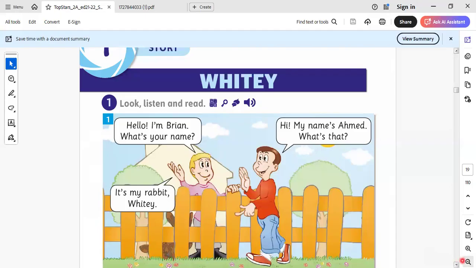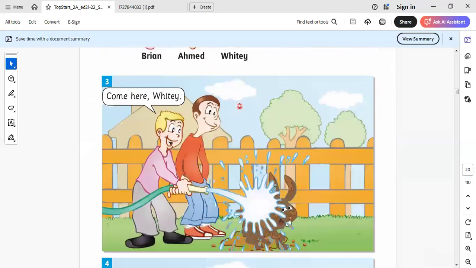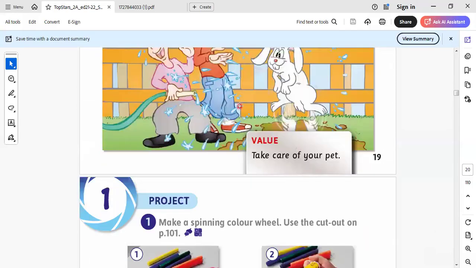Here is the story. Let's go to the story. The story is about Whitey, the rabbit. Okay, let's read it together.